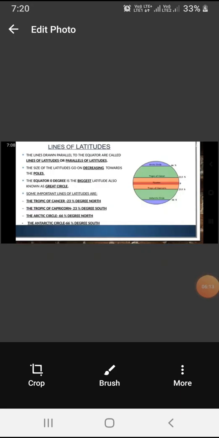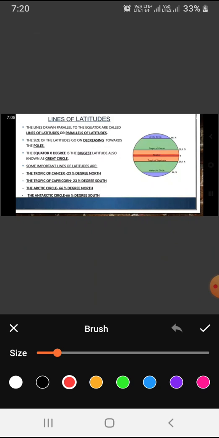Now, lines of latitudes. The lines drawn parallel to the equator are called the lines of latitudes or parallels of latitudes. Dear students, the size of the latitudes goes on decreasing towards the poles. The equator, 0 degree, is the biggest latitude, also known as the great circle.